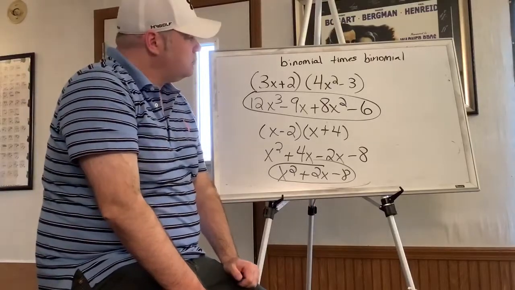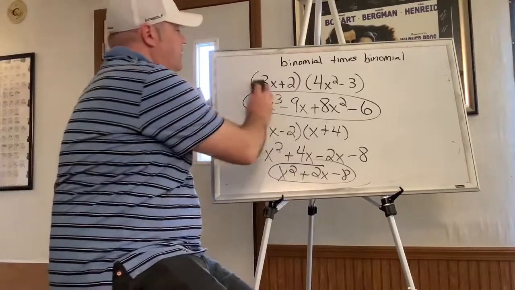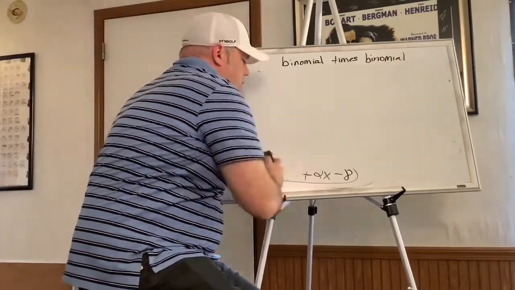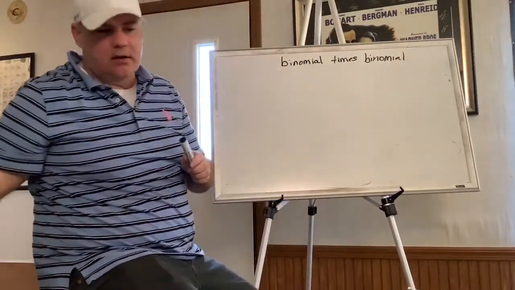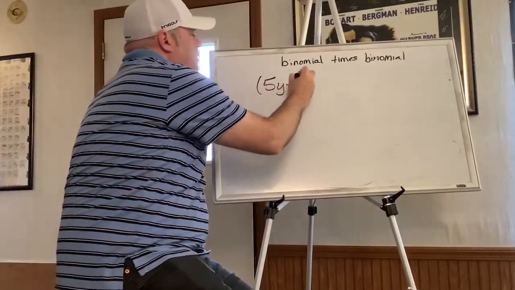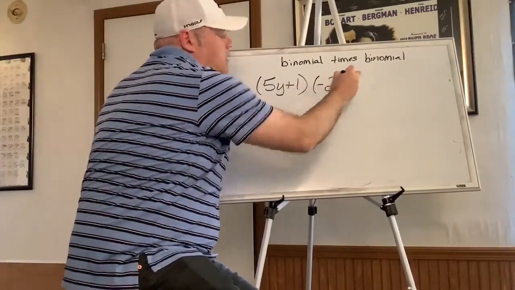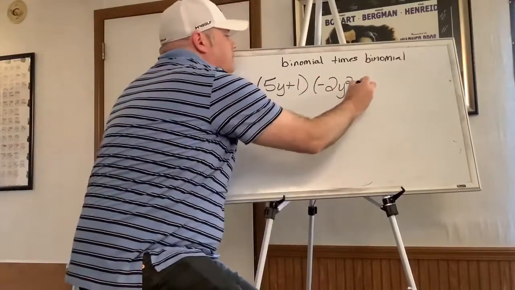Okay? Let's do one more of those so that you can get a little practice with that. And this one I'm going to use a different letter. So let's do 5y plus 1 and multiply it times negative 2y squared plus 4.